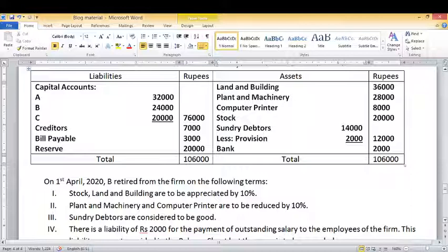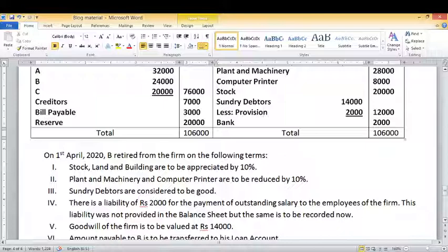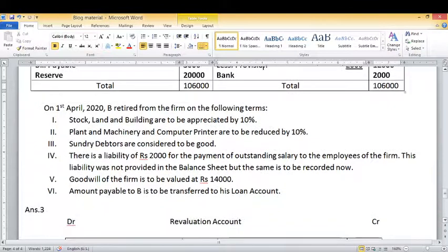So it is a case of reconstitution of partnership firm, and we know that at the time of reconstitution, we have to prepare a revaluation account to record the revised value of assets and liabilities. Now look at the adjustment. Stock, land and building are to be appreciated by 10%.